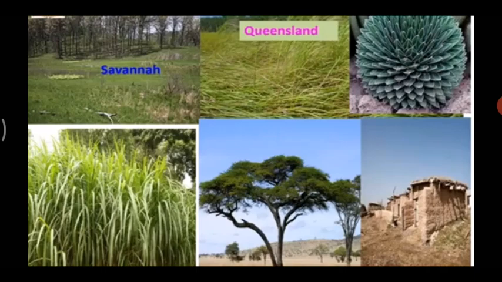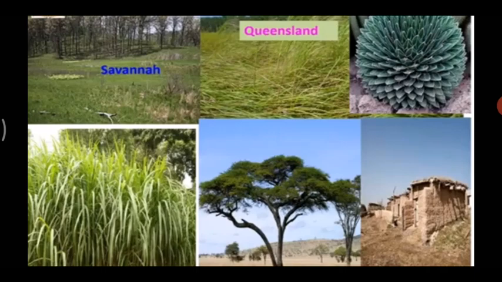Now here in the Sudan type of grassland, you will see the grass is very tall, as you can see in the picture. It's very tall and thick grass. It is around 6 meters in height. So this grass is also called elephant grass. Here also trees are very rare. You will not find many trees. You will see some trees.